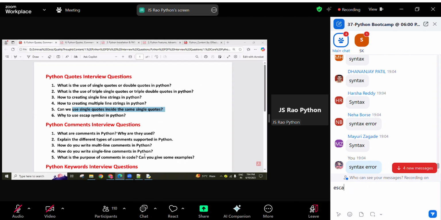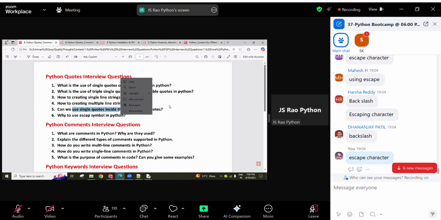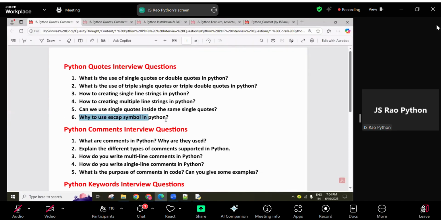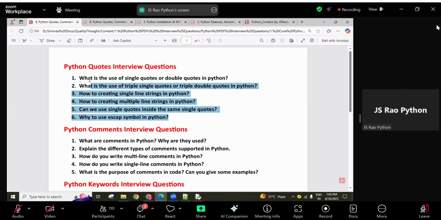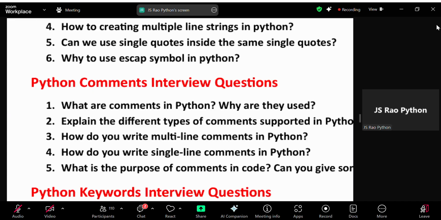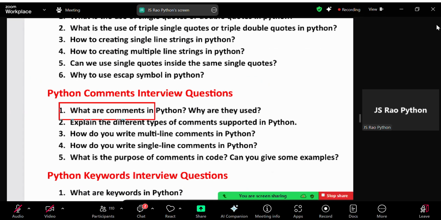By using the escaping character. What is the escaping character in Python? Backslash. Backslash acts like an escaping character. Using that, we can do it. I already executed this, guys. So why use the escape symbol? The escape symbol in Python is nothing but the backslash symbol. This one. So I have explained all these points, guys, so remember them.